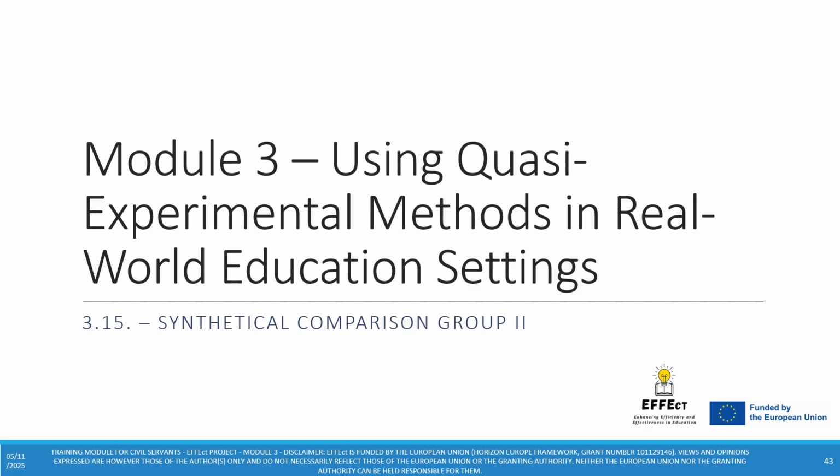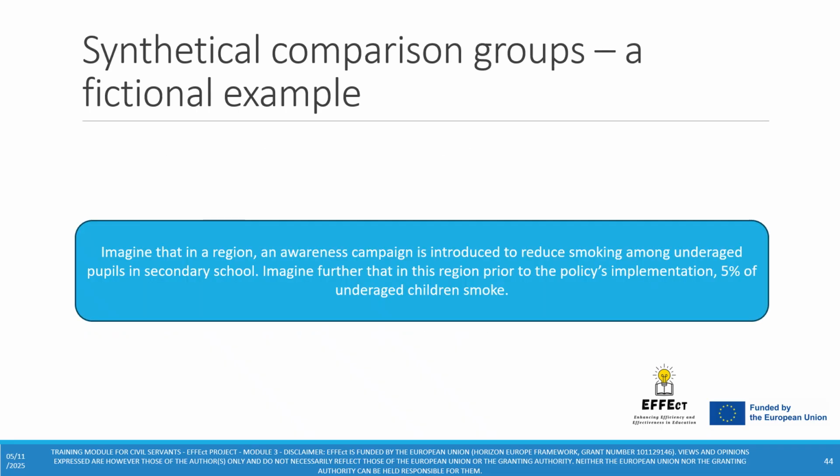Dear participants, welcome to submodule 3.15, in which we continue our discussion on synthetical comparison groups. Let us consider the following fictional example. Imagine that in a region, an awareness campaign is introduced to reduce smoking among underage pupils in secondary school. Imagine further that in this region, prior to the policy's implementation, 5% of underage children smoke.